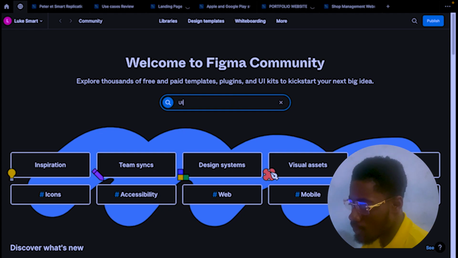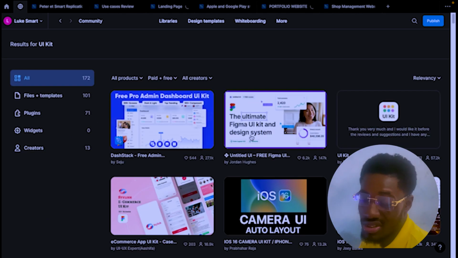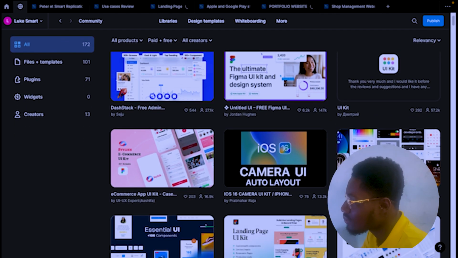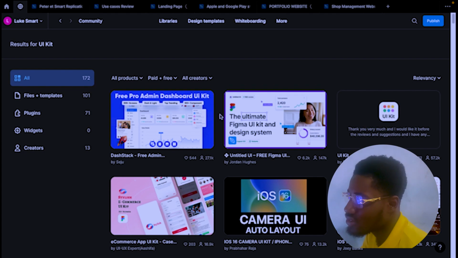So if you're searching for a UI kit, you can search plugins here, but most of the time you don't search plugins here. As you can see, there are many UI kits here, iOS kits, and this is the community for you. So instead of me designing iOS from scratch, I'll just come here, pick what I want, and move on. Just as simple, just to speed up your workflow.